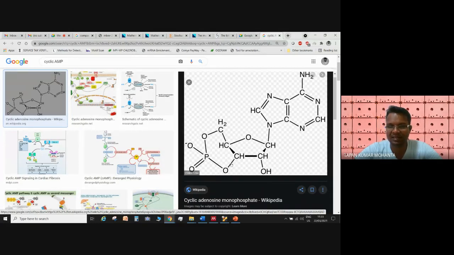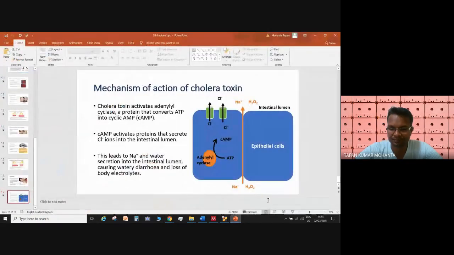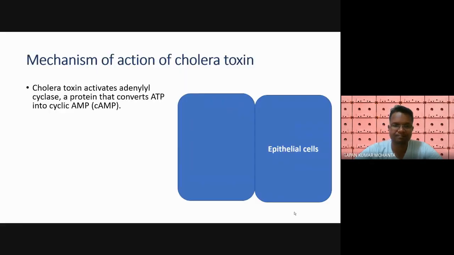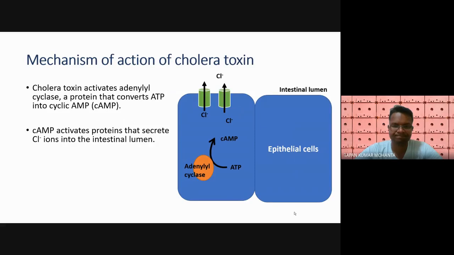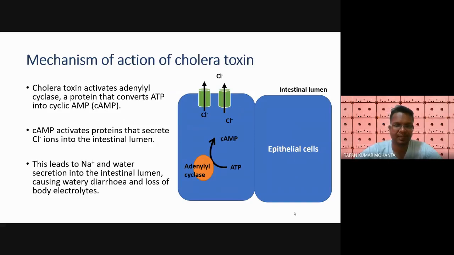It became a cycle-like structure. Okay, and due to this, when we got the cholera toxin, the adenyl cyclase converts the ATP molecule to cyclic adenosine monophosphate.